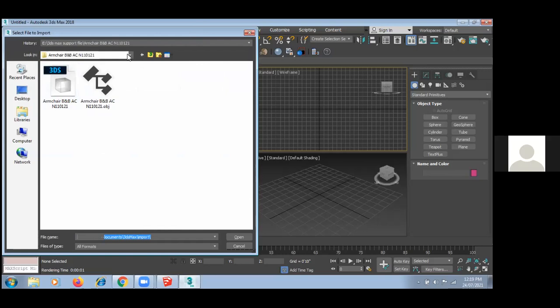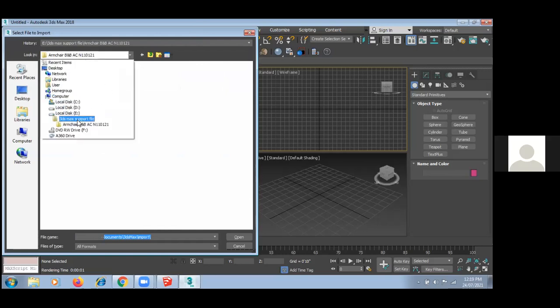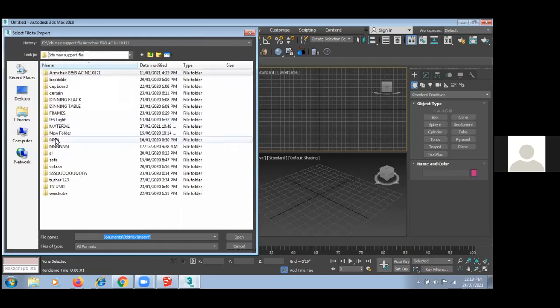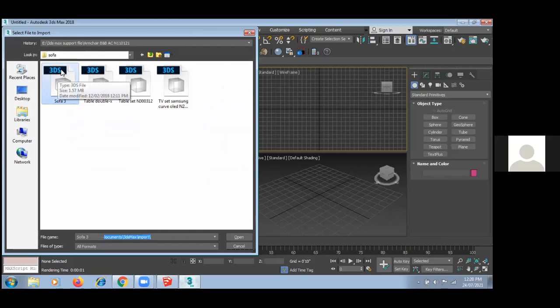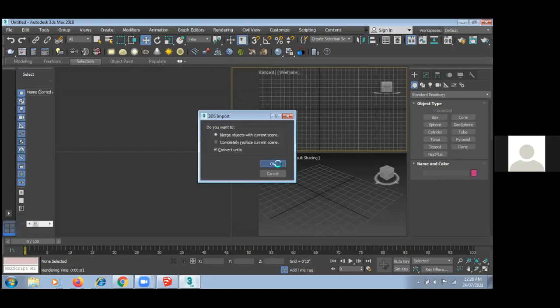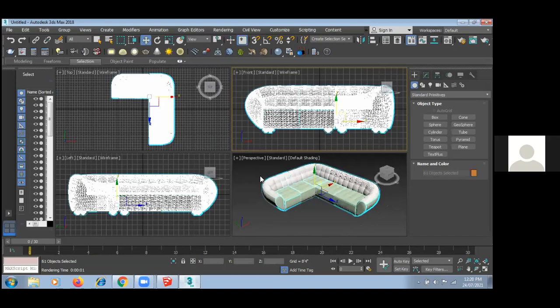See here in my 3D support file, I have different things like bed, cupboards, or sofa. So I'm selecting any one sofa. The file you have to import is a 3ds file. On 3darchive.net, I'm going to show you that also, you can download that file and directly open it over here.